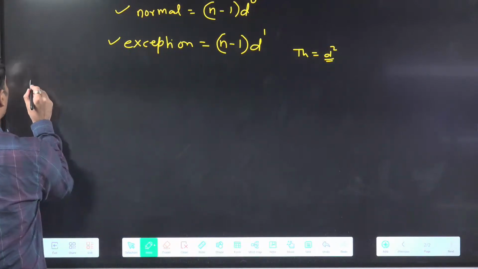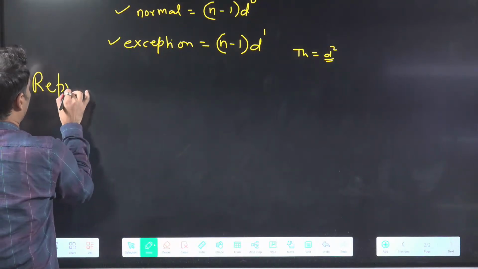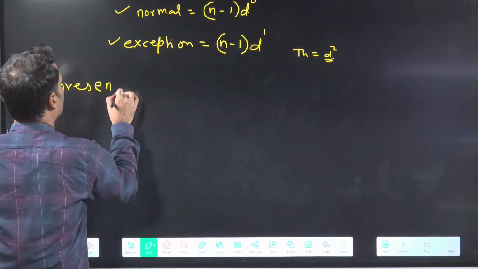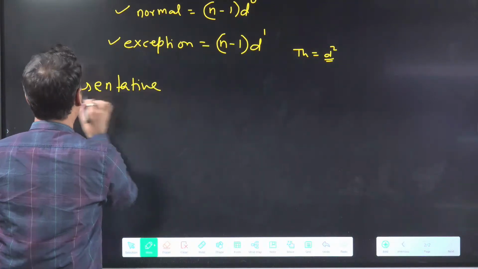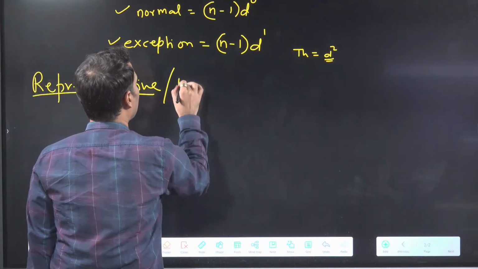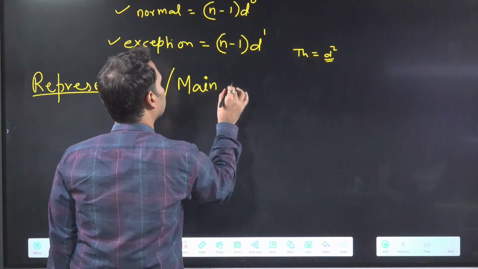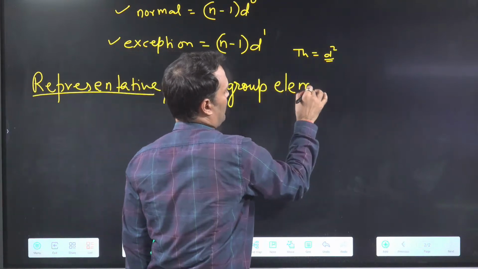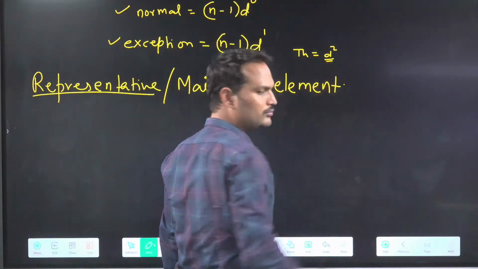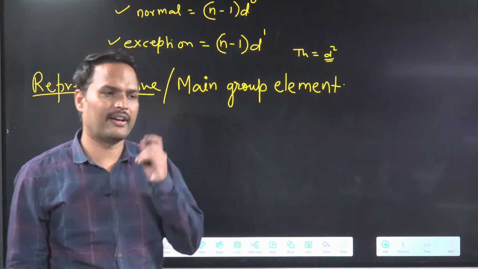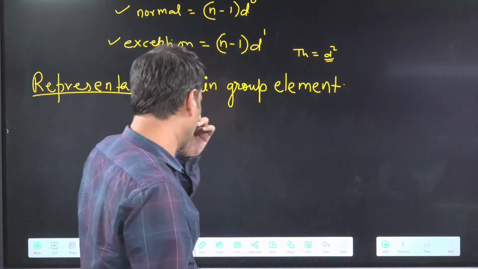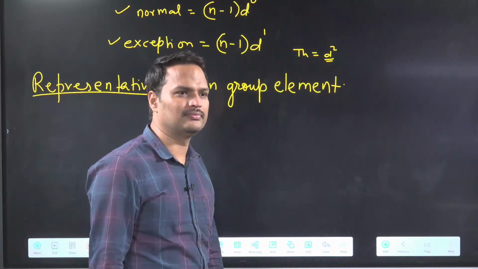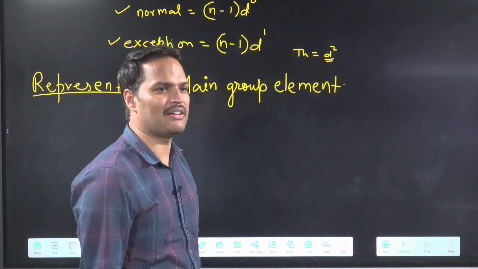So next we have to do the classification, like representative elements we have to write. We call it representative or main group elements. Clear? Okay, fine. So we have to start from here. So are you ready? Shall we start?